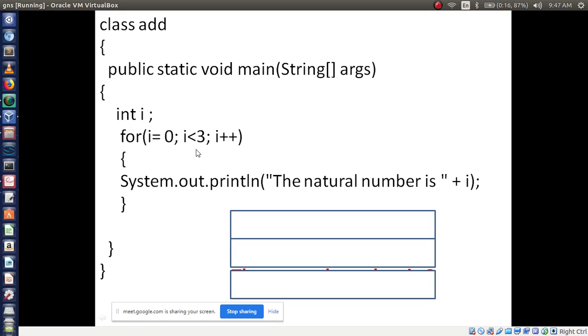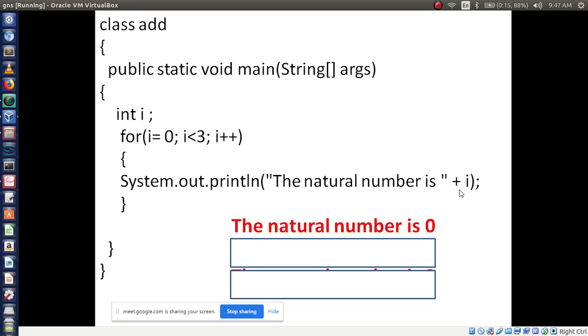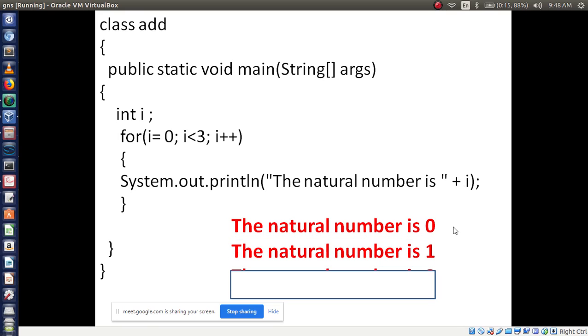If the condition is true, I am printing the i value. See here, plus i. Print the i value, right? So what is the i value now? 0. The i value is 0. The natural number is 0. Then it is printed. Now after printing this, the next is what? Increment the i value. Now the i value becomes 1. So 1 less than 3, the condition is true. Now the natural number is, what is the i value now? 1. So the natural number is 1. So now 1 is printed.